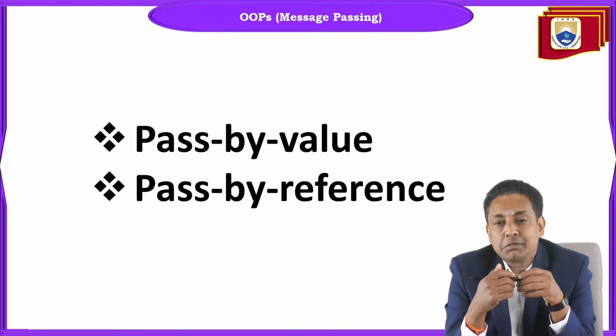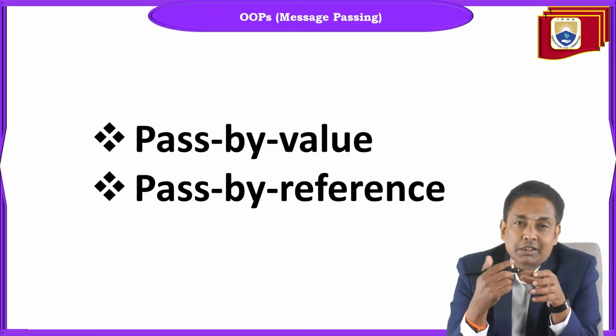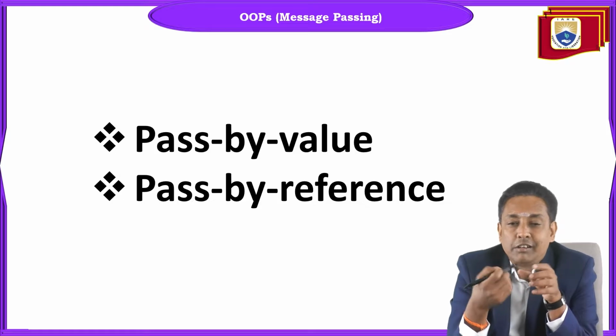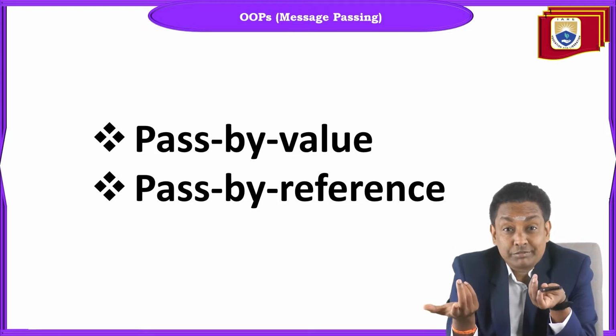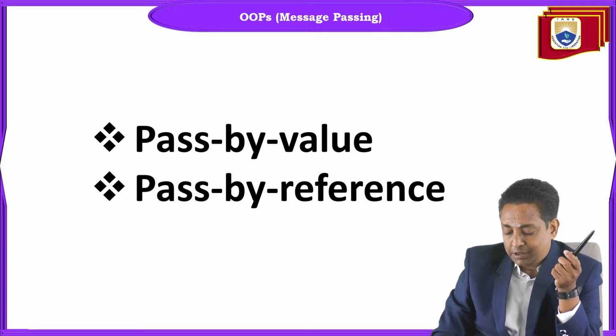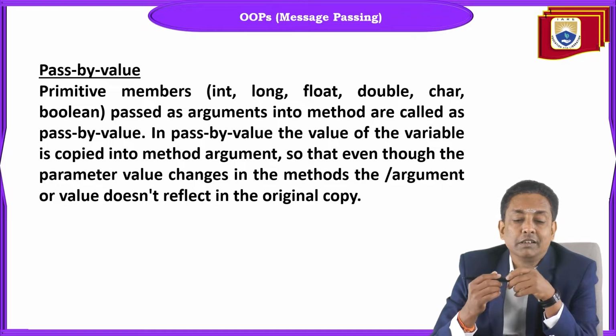Similarly, if I pass an array or any class object as an argument into a method, and any changes are made in the method, will they reflect in the original copy or not? In order to show that difference, we are discussing this topic as pass by value and pass by reference.